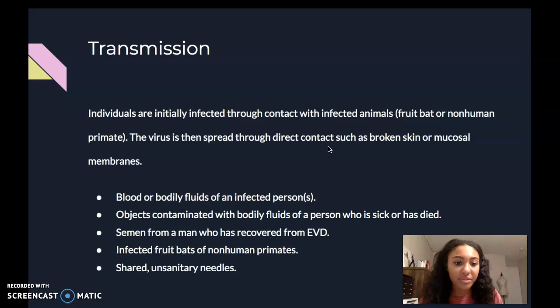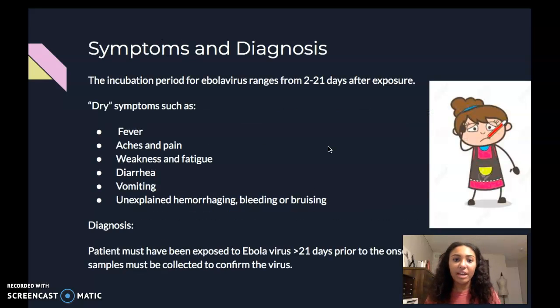Something that I thought was very interesting is also that semen from a man who has recovered from EBD can also work to transmit EBD even after he has recovered and is no longer showing symptoms. So as for symptoms and diagnosis, the incubation period for Ebola virus ranges from 2 to 21 days after exposure.